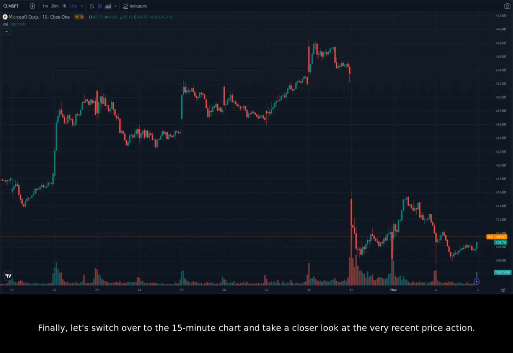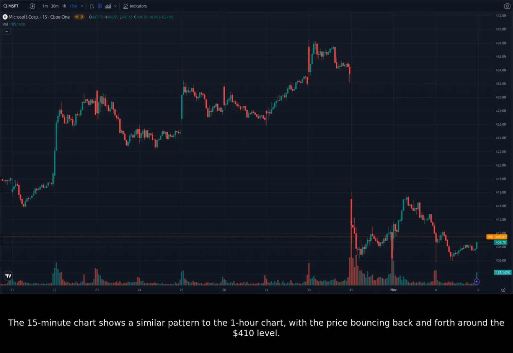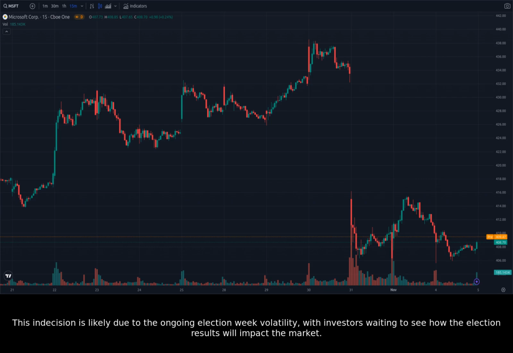Finally, let's switch over to the 15-minute chart and take a closer look at the very recent price action. The 15-minute chart shows a similar pattern to the 1-hour chart, with the price bouncing back and forth around the $410 level. The recent price action has been characterized by a series of small rallies and pullbacks, suggesting that the market is indecisive. This indecision is likely due to the ongoing election week volatility, with investors waiting to see how the election results will impact the market.